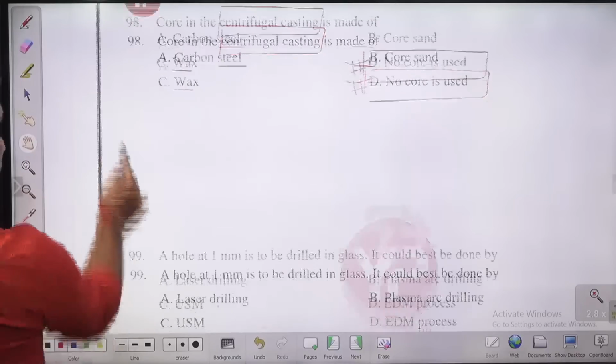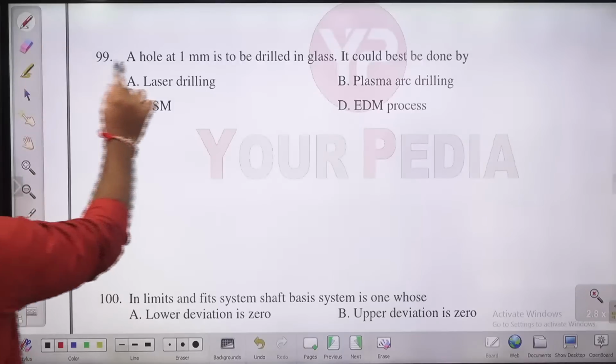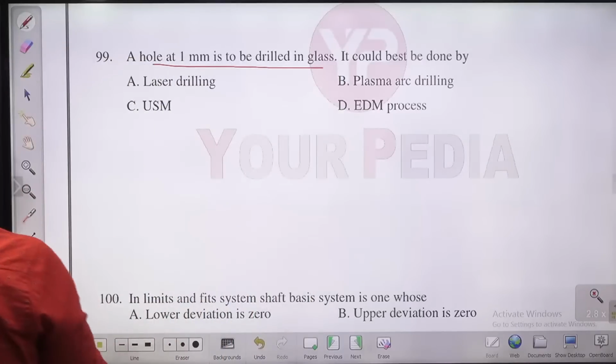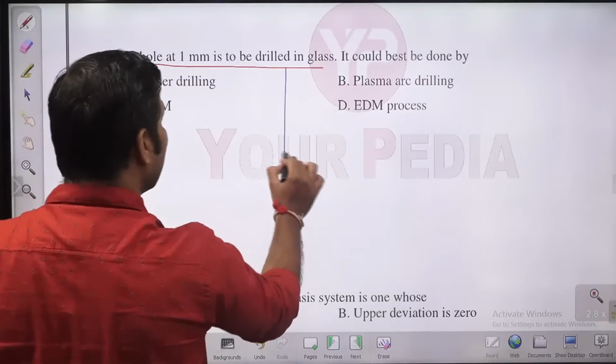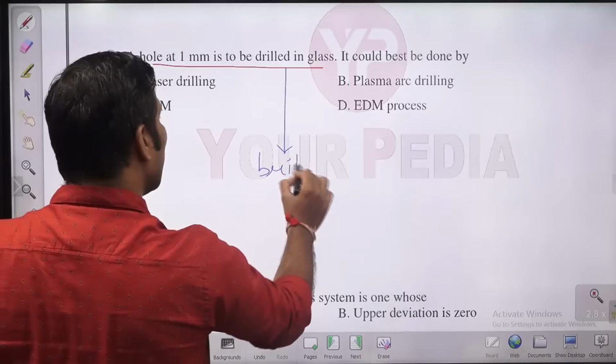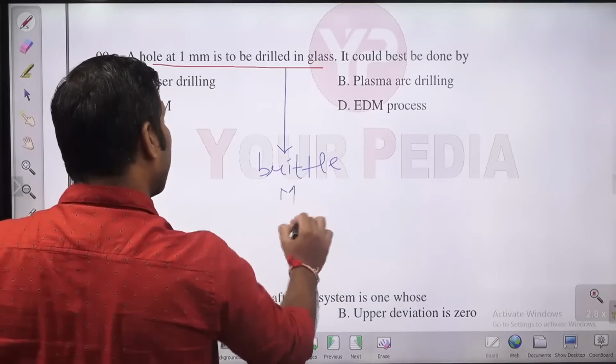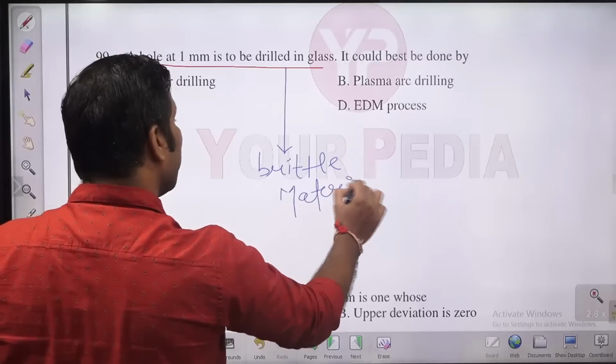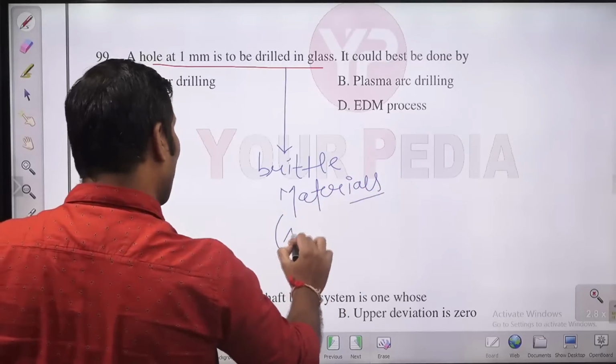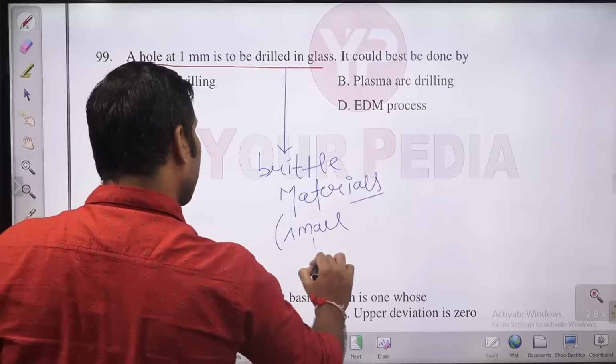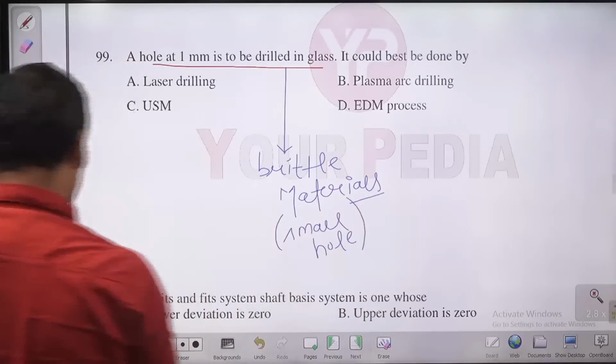Next question in front of you. A hole of 1 mm is to be drilled in glass. Guys, if you want to drill a very small hole in brittle material, that is drilled by what? Ultrasonic.